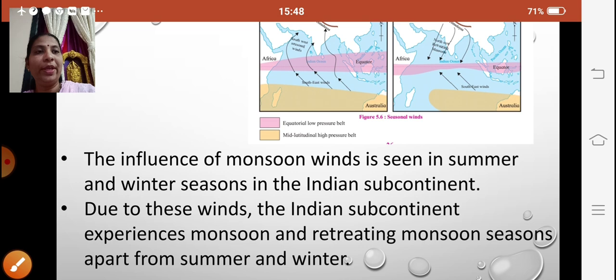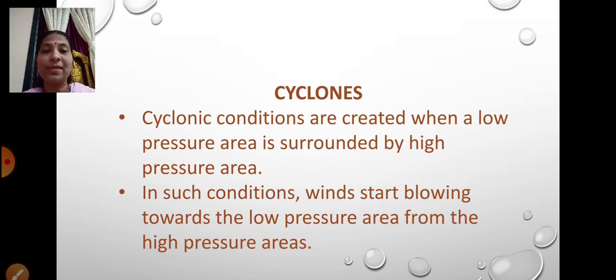Fine. Going ahead, cyclones. So we learned three winds, the planetary winds, the local winds, the monsoon winds. Next we have the cyclones. When are these cyclones occurring? Cyclonic conditions occur when a low pressure area is surrounded by a high pressure area. So as a result of this, what happens? Winds start blowing towards the low pressure area from the high pressure area.